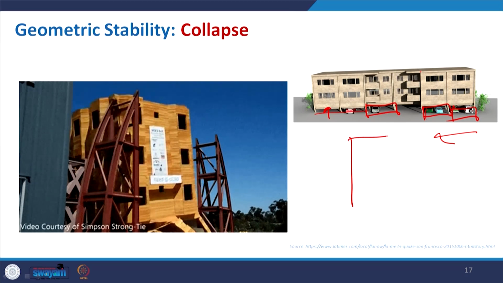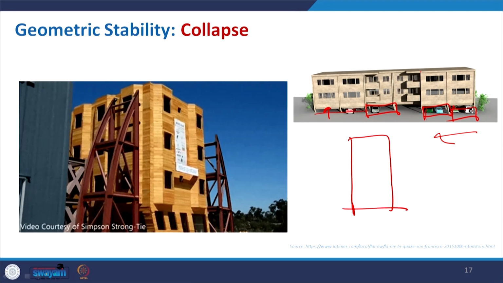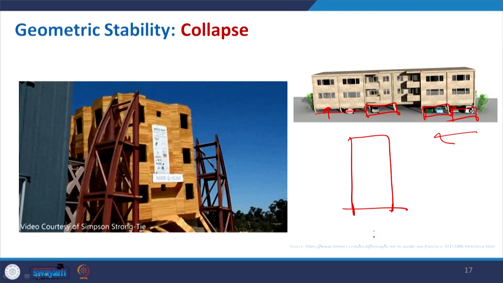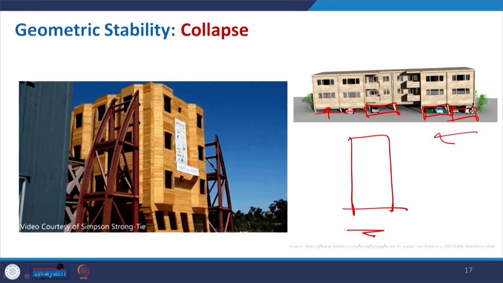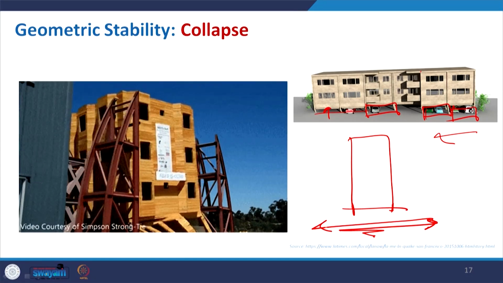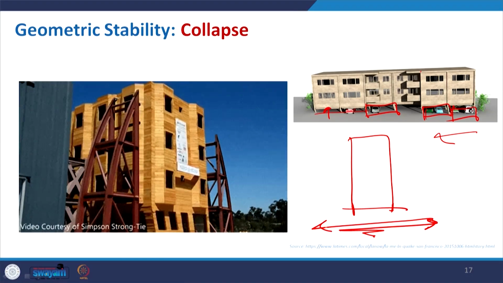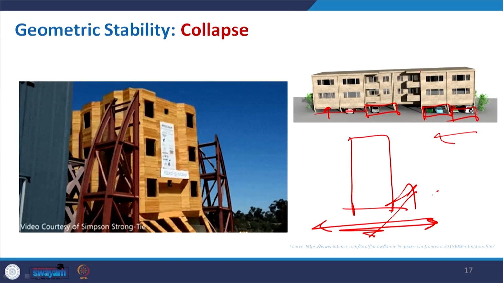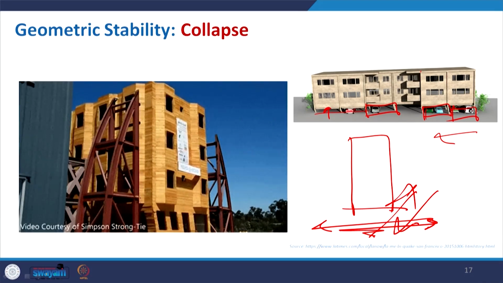So, what exactly happens during the earthquake? The motion is created underground at the epicenter and then first it goes in this direction, the next moment in this direction, and it takes much less time than the time I have taken to say this. So, within a fraction of a second it will move in different x and y directions and it may go even in the longitudinal and lateral direction.